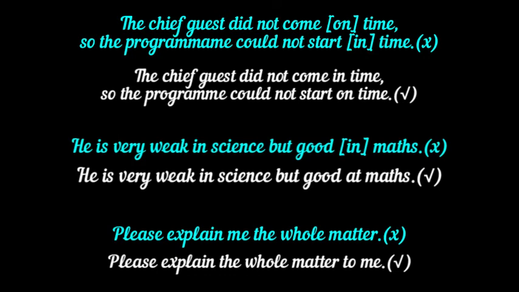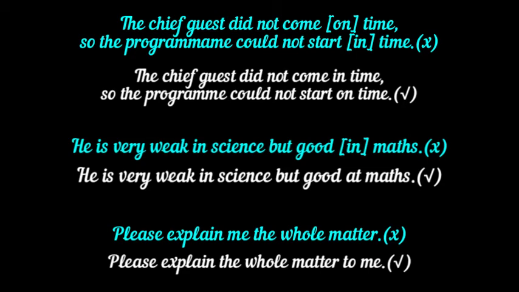In fact, the chief guest had to come at the appropriate or right time so that the program could start at the pre-scheduled time. Hence, the correction is "The chief guest did not come in time at the right time, so the program could not start on time at the pre-scheduled time."